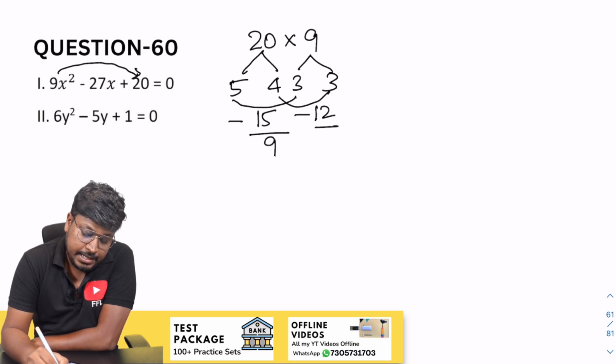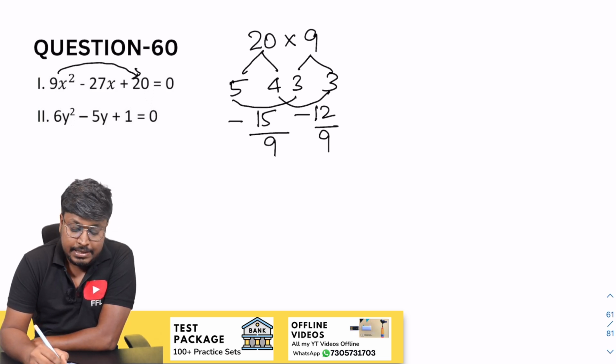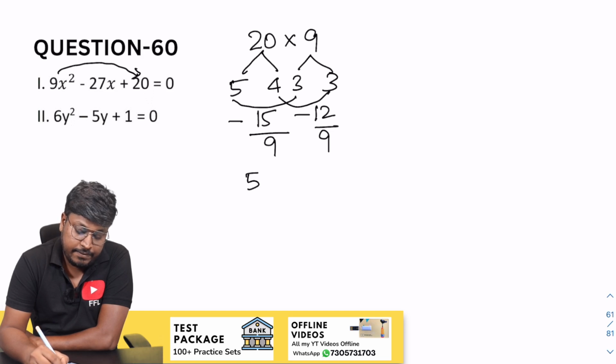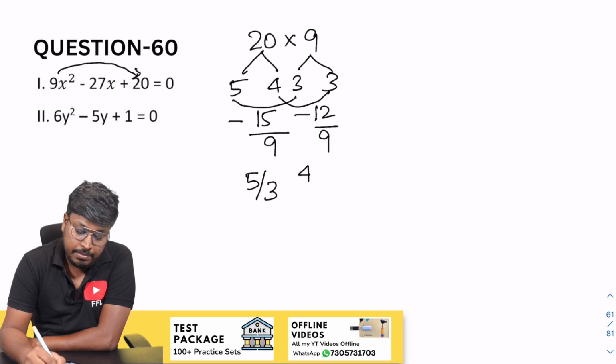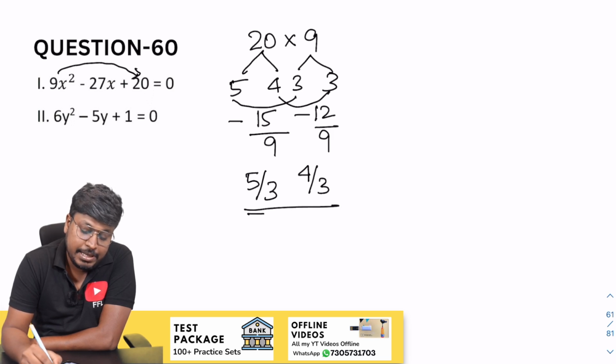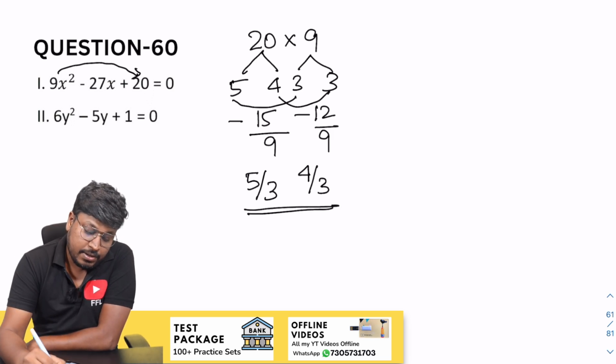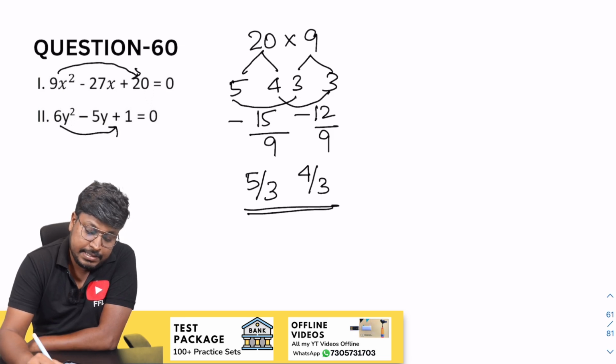So divide by 9. So this cancel it on 3 table, 5 by 3 and cancel it on 3 table. So 4 by 3. So 5 by 3, 4 by 3 will be the factor of x. So factor of y, 6 into 1 will be 6 here.